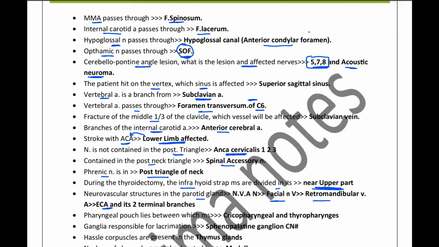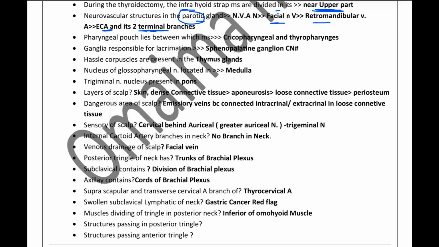Neurovascular structures within the parotid gland are the facial nerve, retromandibular vein, and the external carotid artery along with its two terminal branches. I have discussed this part in the previous parotid gland MCQs. So next up, the pharyngeal pouch lies between which muscles? We have the cricopharyngeus and the thyropharyngeus.